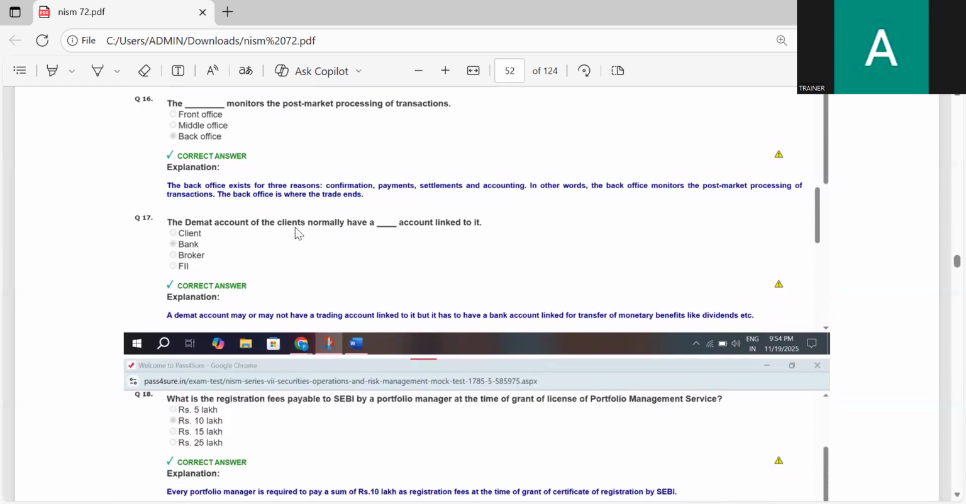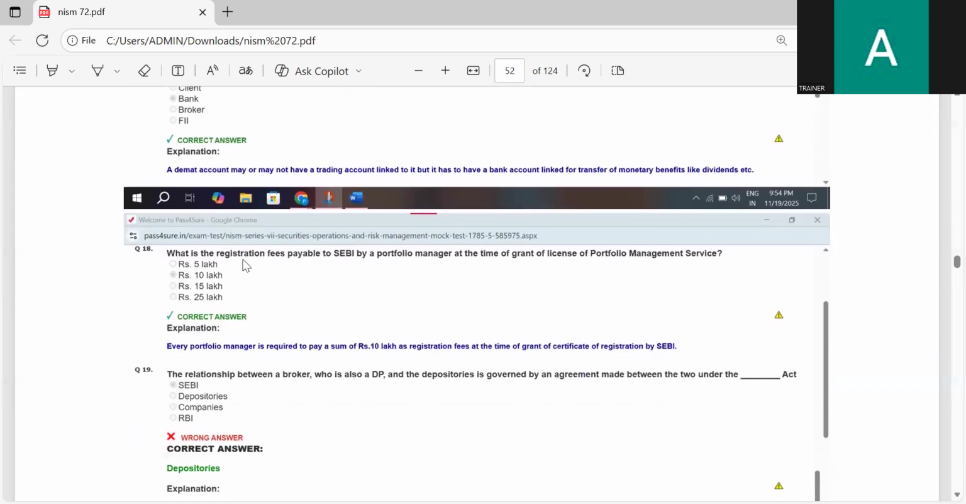The demat account of the client normally has a dash account linked to it. Client, bank, broker, FII. The correct answer is bank.